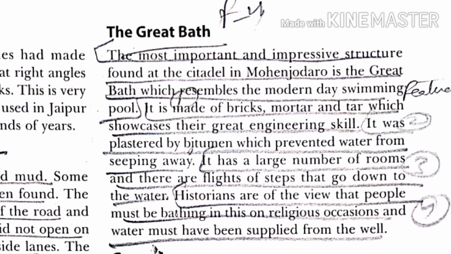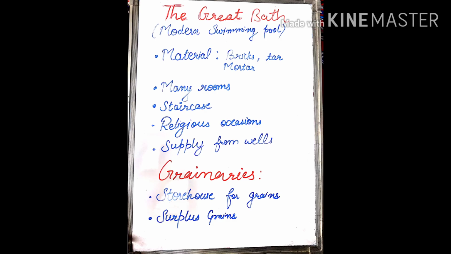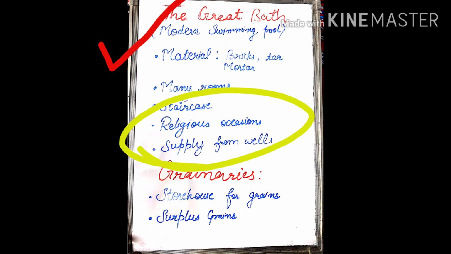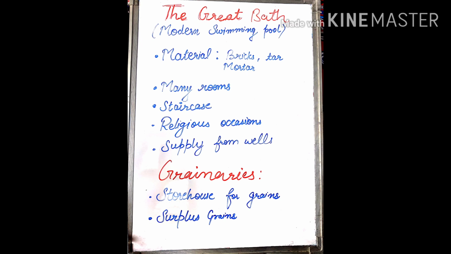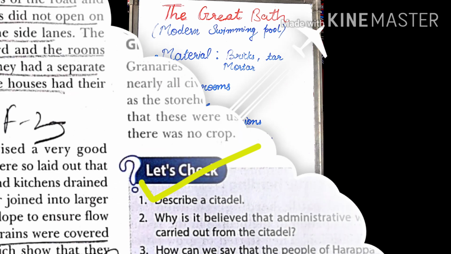The Great Bath. The most important and impressive structure found at the citadel in Mohenjo-daro is the Great Bath, which resembles the modern day swimming pool, you can say. It is made up of bricks, mortar, tar, which showcase their great engineering skills. It has a large number of rooms and there are flights of steps that go down to the water. Historians believe that this Great Bath must have been used on religious occasions, and the water must have been carried and supplied through wells.